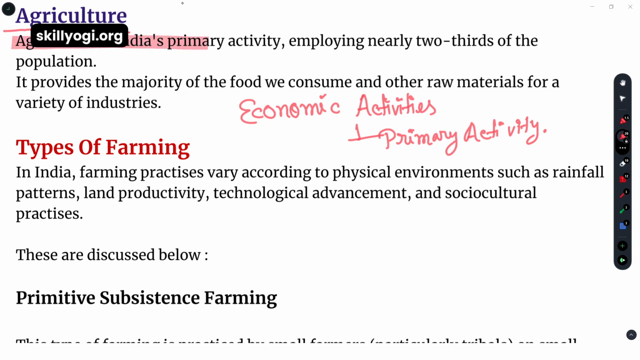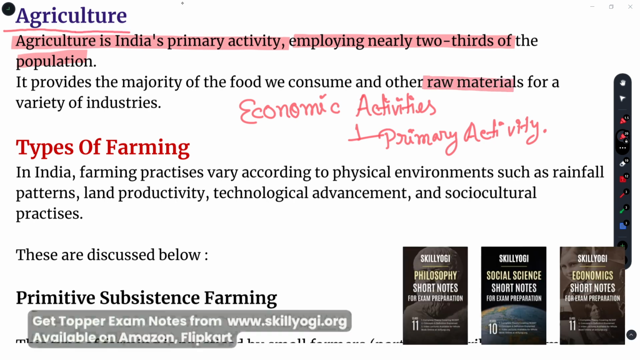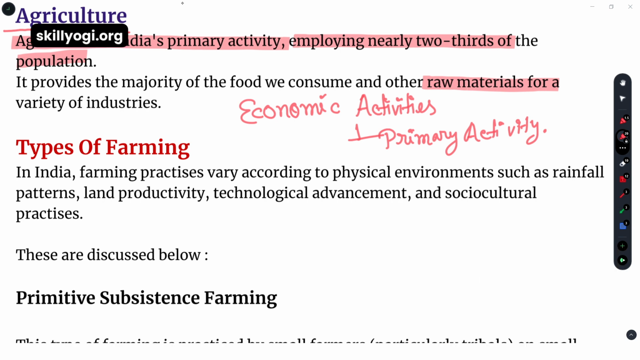Agriculture is India's primary activity. Just now we have learned from which source the primary activity has come to us, and what it's doing, employing nearly 2/3 of the population. It provides the majority of the food we consume and the raw materials for a variety of industries. Which I just now informed you, by agriculture, farmers or the producers can gather a lot of raw materials, and from the raw materials they are making an industry.